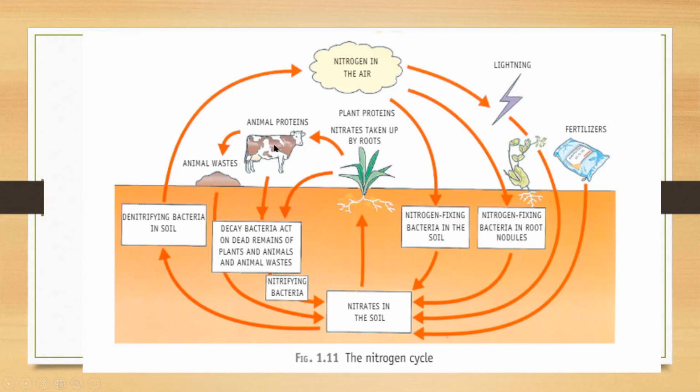And when these animals die, or the animal waste, it consists of ammonia. So, these proteins are converted into ammonia, and again this ammonia will be converted into nitrates by nitrifying bacteria, and there are some denitrifying bacteria which can convert those nitrates into free nitrogen gas. So this is how nitrogen cycle takes place.